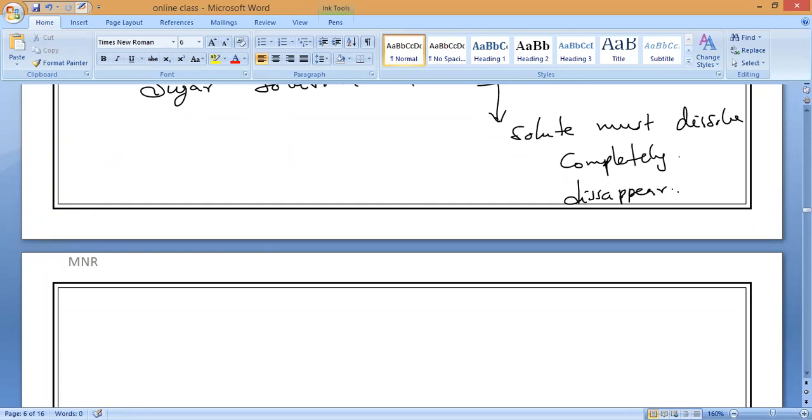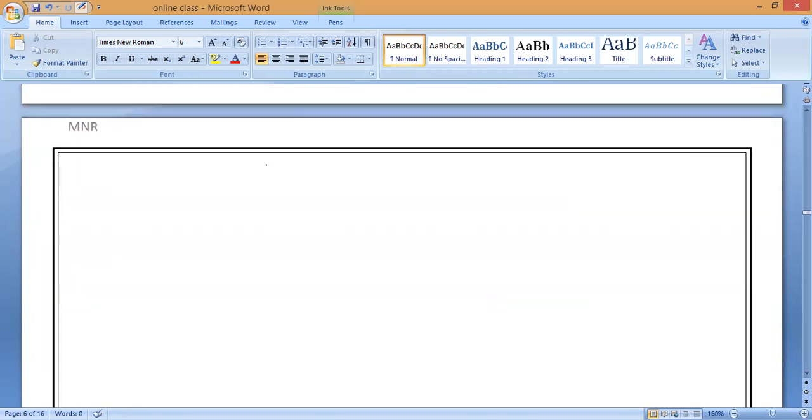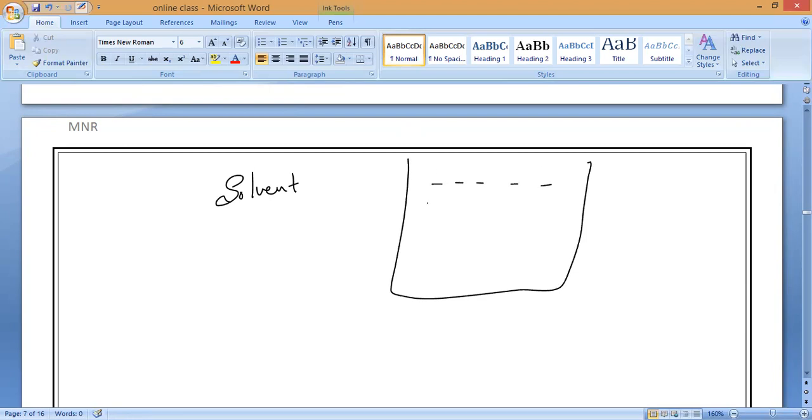It covers the intermolecular space of water. So if we take the solvent, what do you mean by solvent? For example, if we take sugar solution, what is the solvent? Liquid, water. They will have some gaps between them. So we have two kinds of solvents. Water and another kind of solvents I taught you, inorganic solvents. I want examples of inorganic solvents.